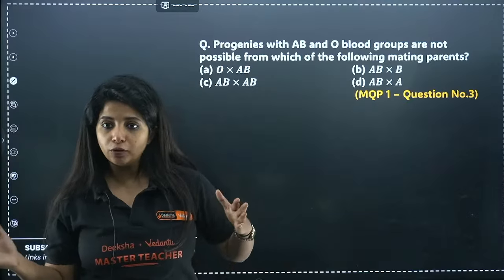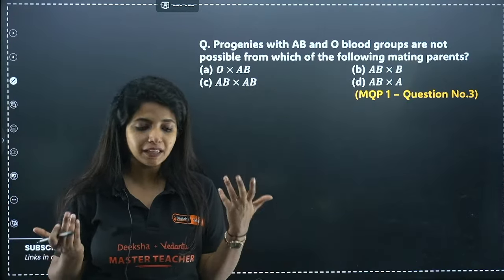Progenies with AB and O blood groups are not possible from which of the following mating parents?